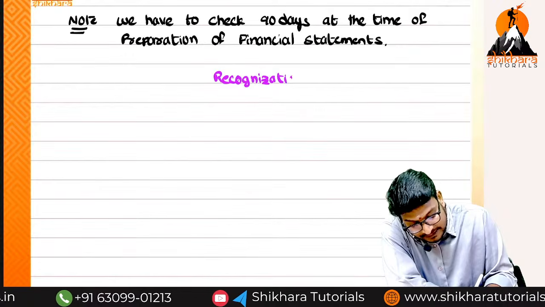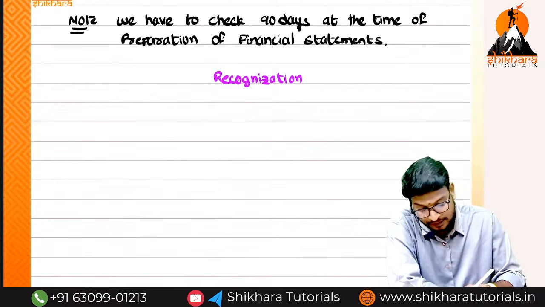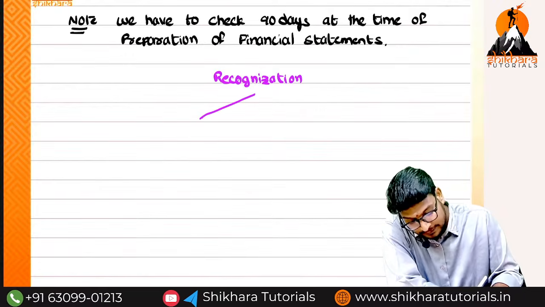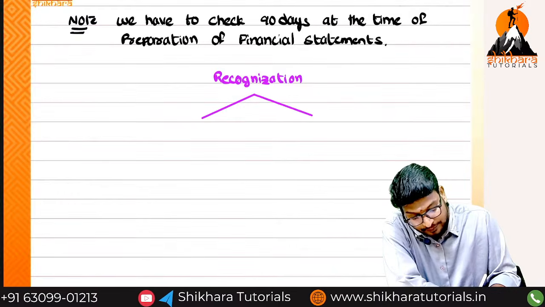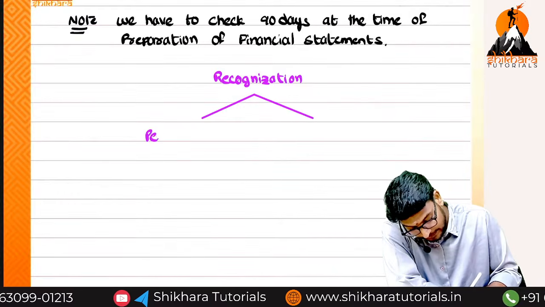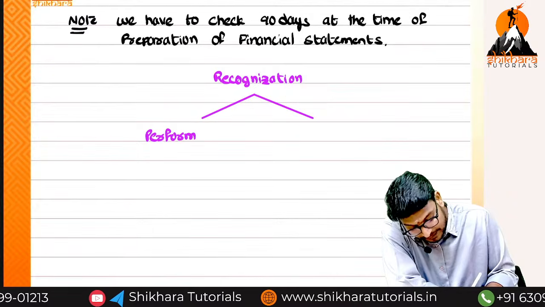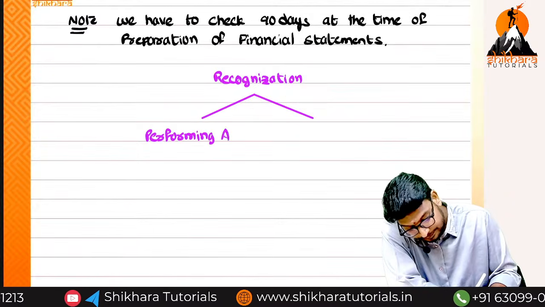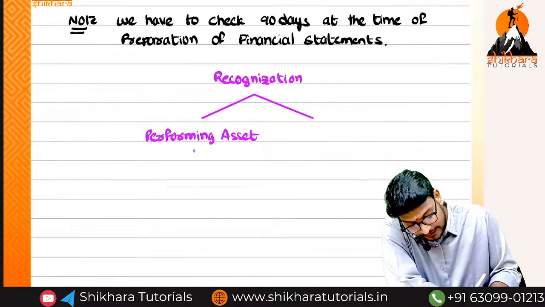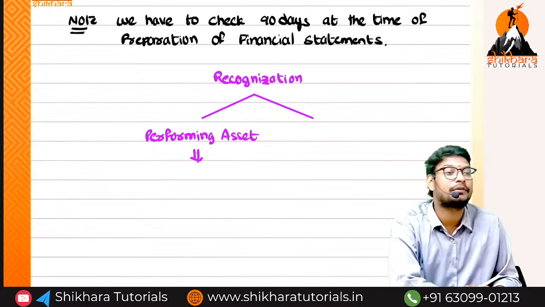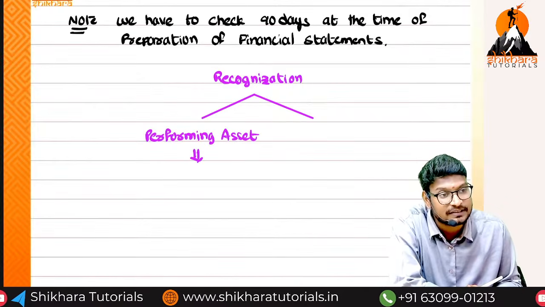Completed maximum concept was completed. Okay. So recognition depends upon which things: performing asset and non-performing. If it is performing, we have to recognize on accrual basis. We have to recognize on which basis? Accrual.